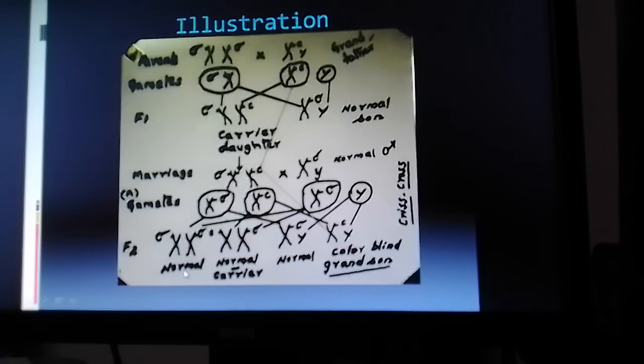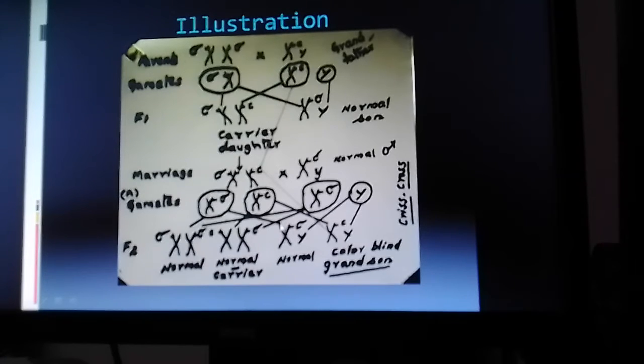Among the daughters, 50% will carry two normal alleles on the two X chromosomes, and 50% will be carriers because of one normal and one mutant allele.